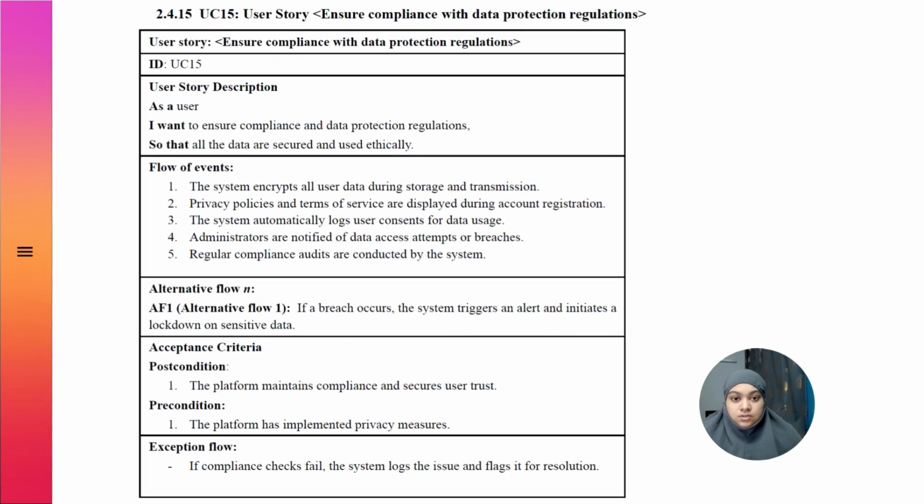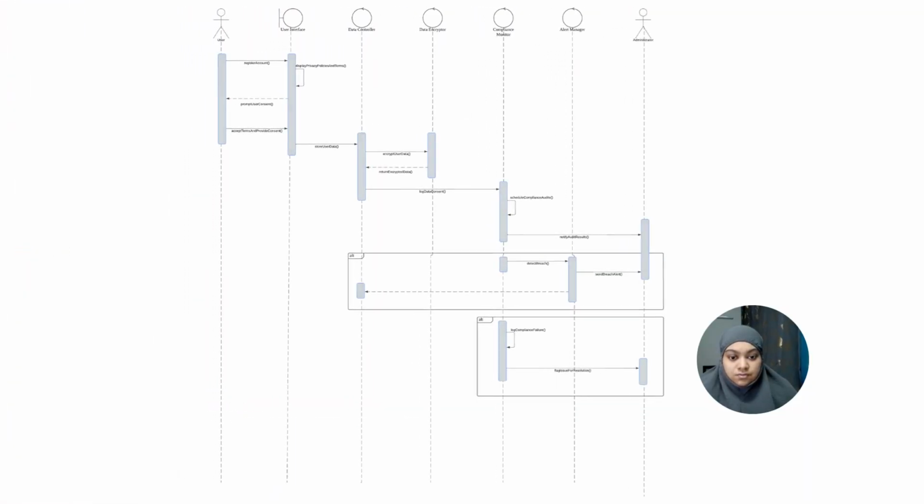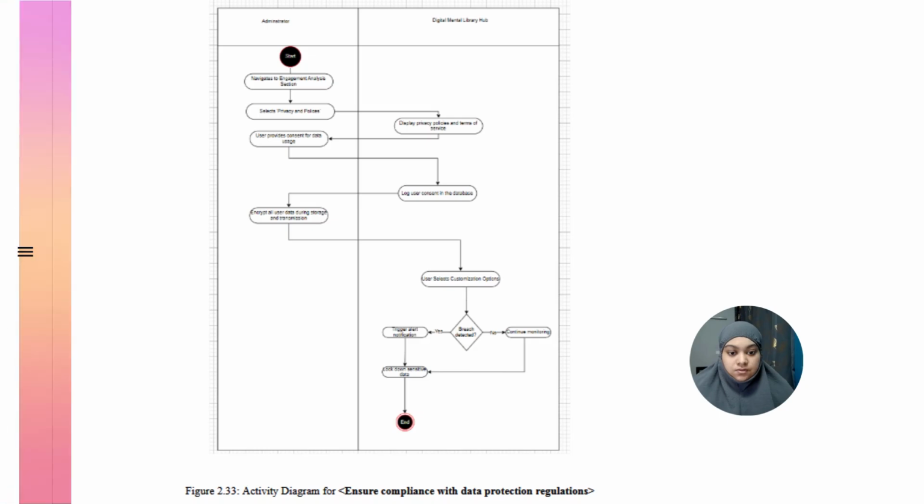UC 15 ensures compliance with data protection regulations. Event flow: the system encrypts user data. Privacy and terms of service are displayed. Administrators are notified of data access attempts or breaches.